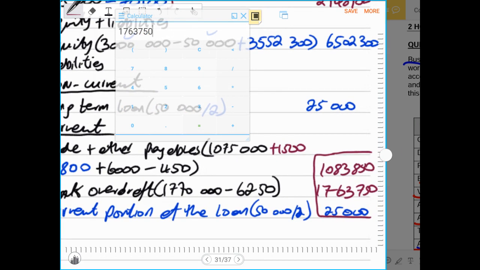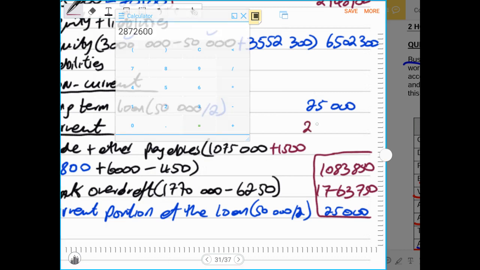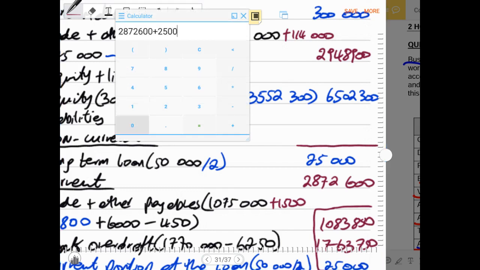Then we have our current portion of the loan. We add the total of the three: 1,083,850 plus 25,000. That will give us the total of the current liabilities, 2,872,600. Then we add our non-current liabilities, plus 25,000.